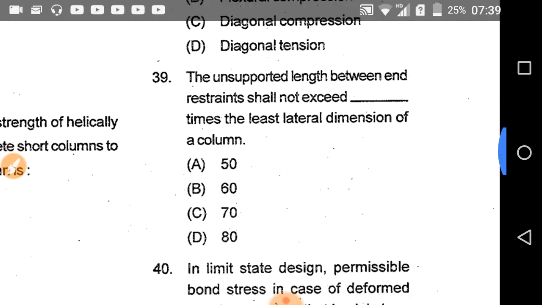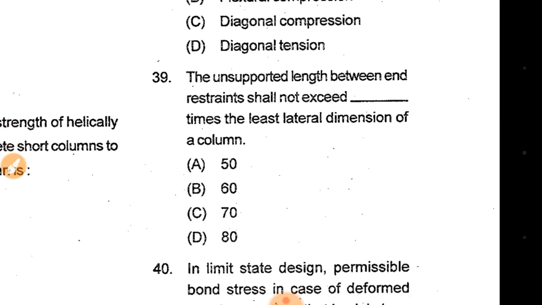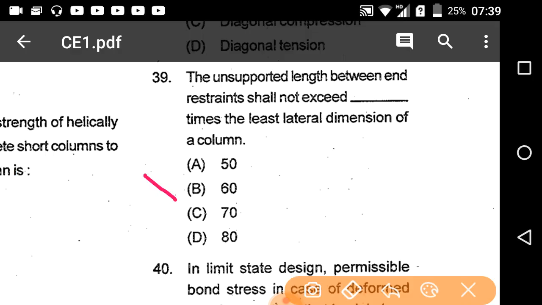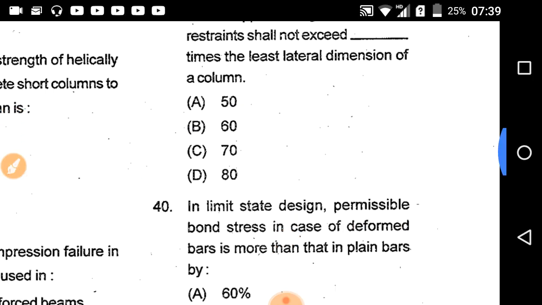Next question. The unsupported length between end restraints shall not exceed dash times the least lateral dimension of a column. That is option A 50, 60, 70, 80. So here the correct answer will be 60. Option B will be the correct answer.